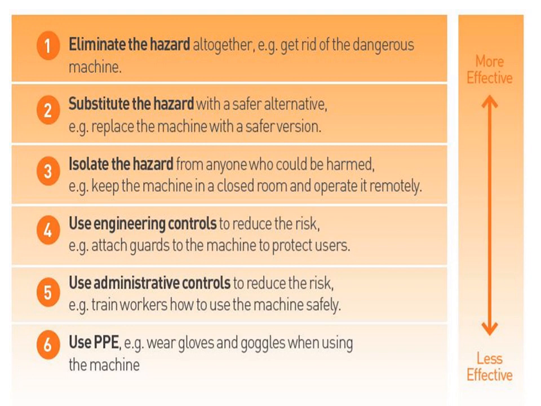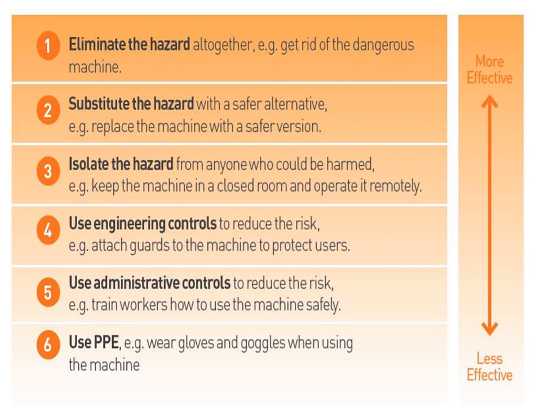Eliminating the hazard removes it altogether. For example, getting rid of the dangerous machine. That is the most effective for safety. Second, substitute the hazard, which is a safer alternative. If a machine inside the industry produces sound or noise pollution, replace the machine with a safer version. That is substituting the hazard.